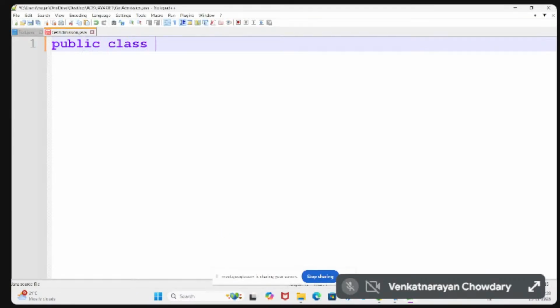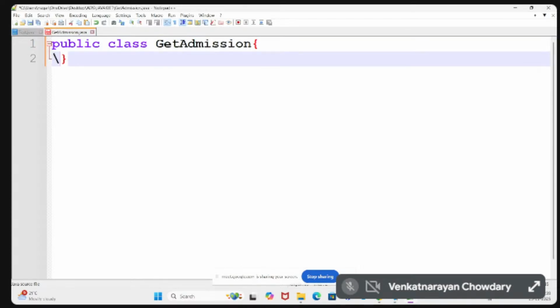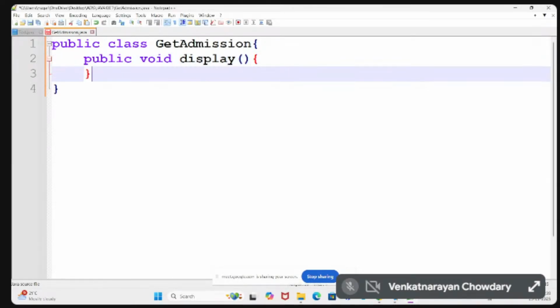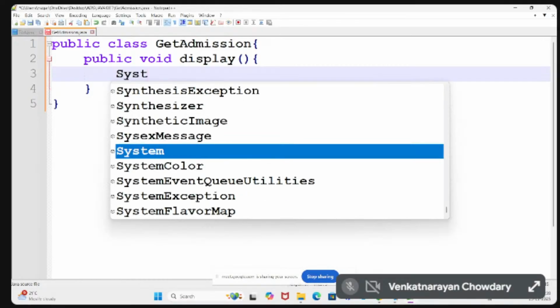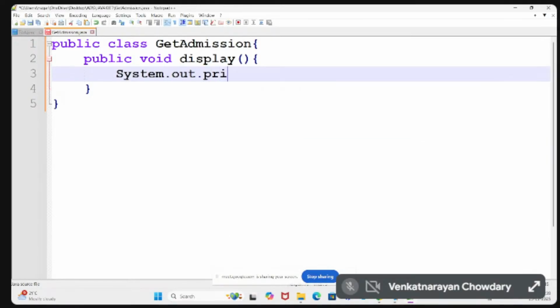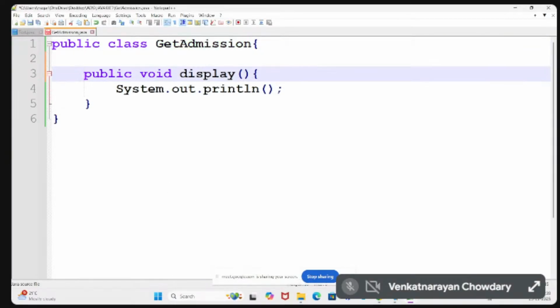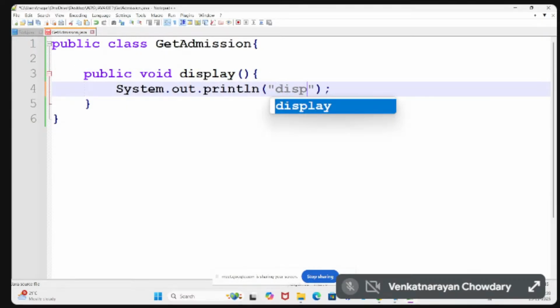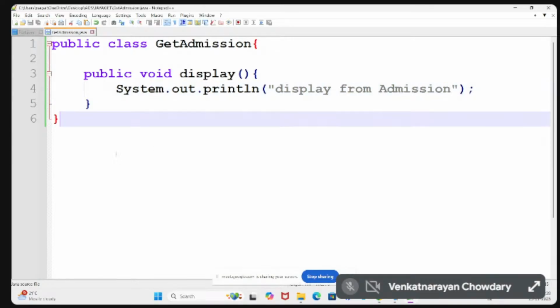So public class GetAdmission. Within this, just write one method, public void display. I am writing only a single method. Within the method, I simply write System.out.println. The class name is GetAdmission, and I will use the method called display. So simply, display from admission class.